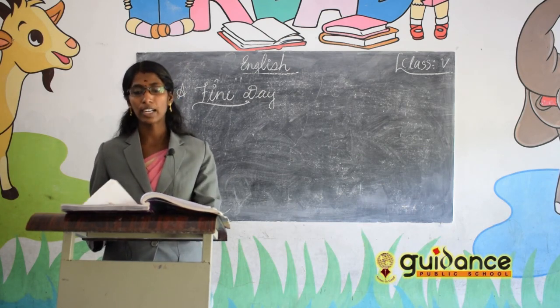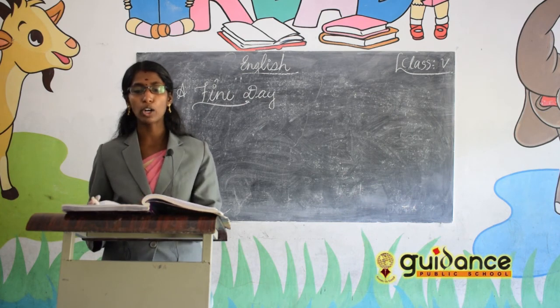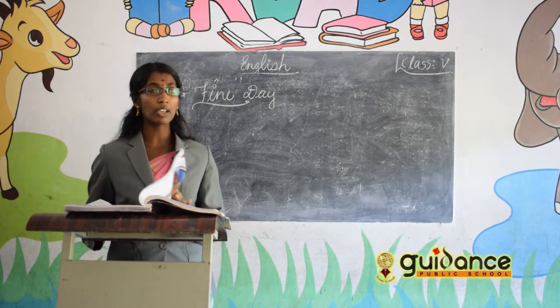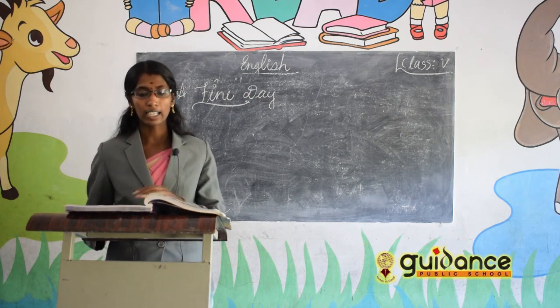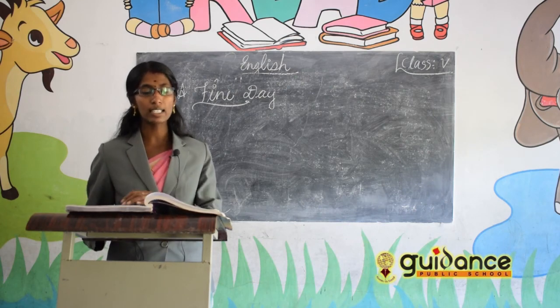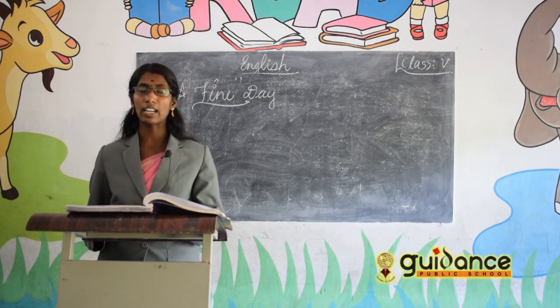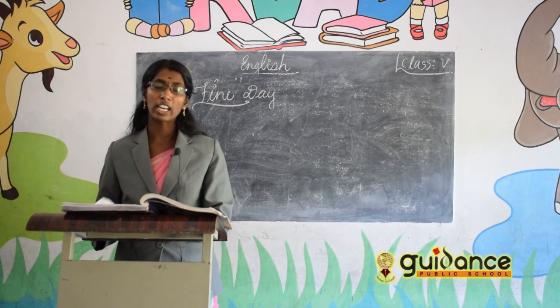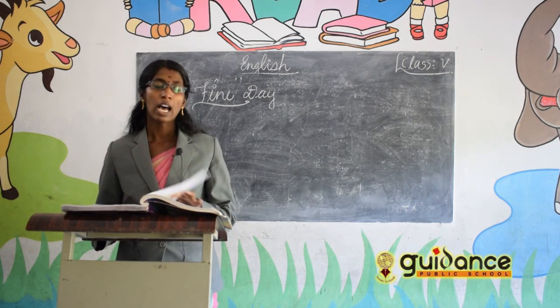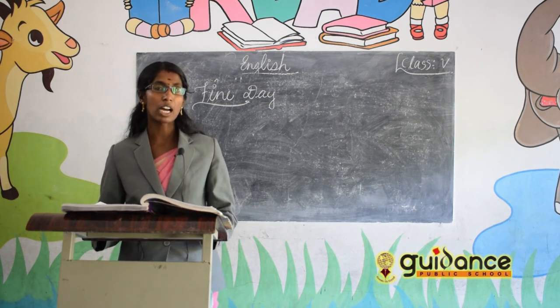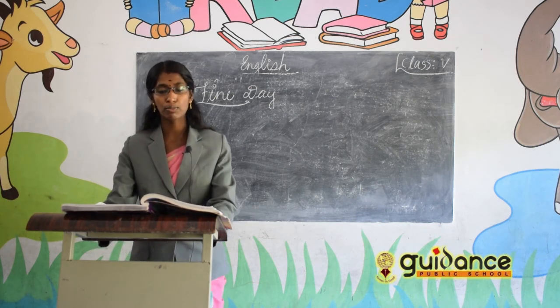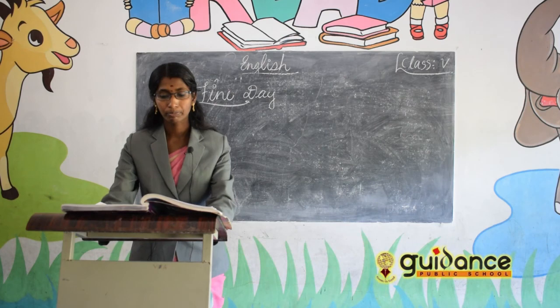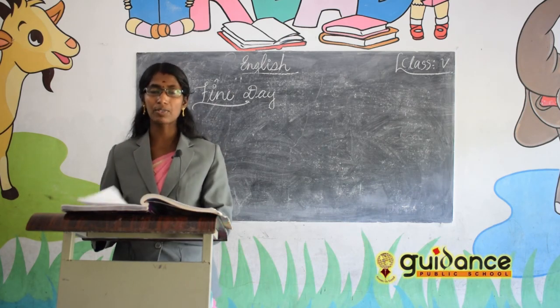Okay. The next one, Earth Day Carol, is a play about Earth Day, how to save the earth. And in that the grammar part is adverbs. Adverbs are the words which we use to give more information about the verb. And there are three types of adverbs: adverbs of manner, adverbs of place, adverbs of time.